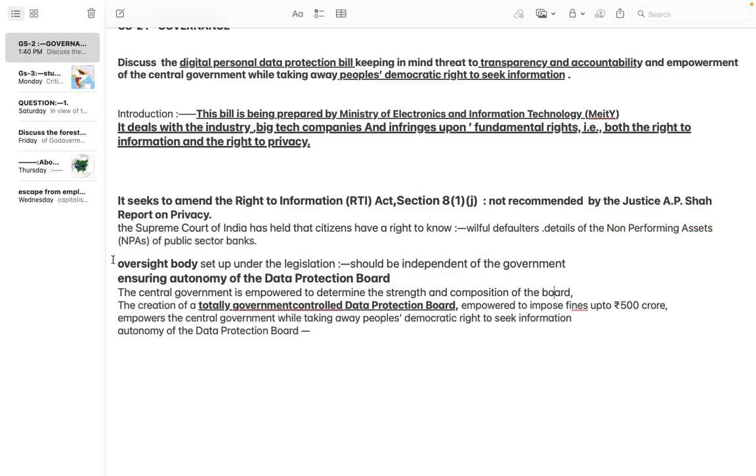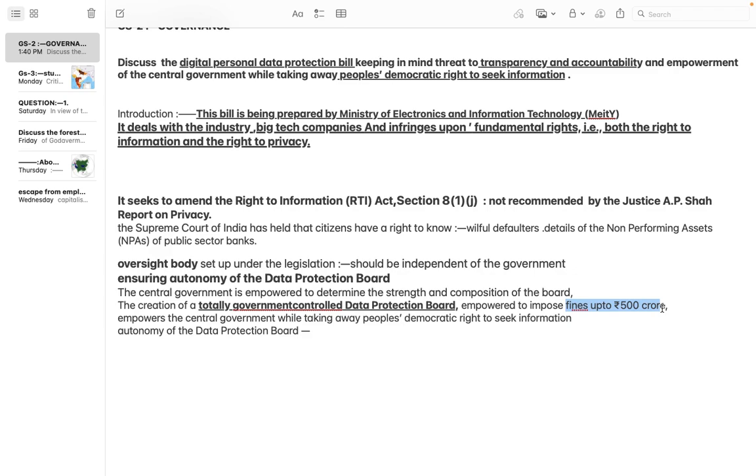Now here is the solution: there has to be one oversight body that needs to be set up by the government, and it should be independent of the government, right? So what would happen if it were independent? It will ensure the autonomy of the Data Protection Board also, right? The central government is empowered to determine the strength, means these kind of things should not be there, right? Strength and the composition of the board. It should not be totally controlled by the government of India also, right? Because it can enforce fines of up to 500 crore rupees also.